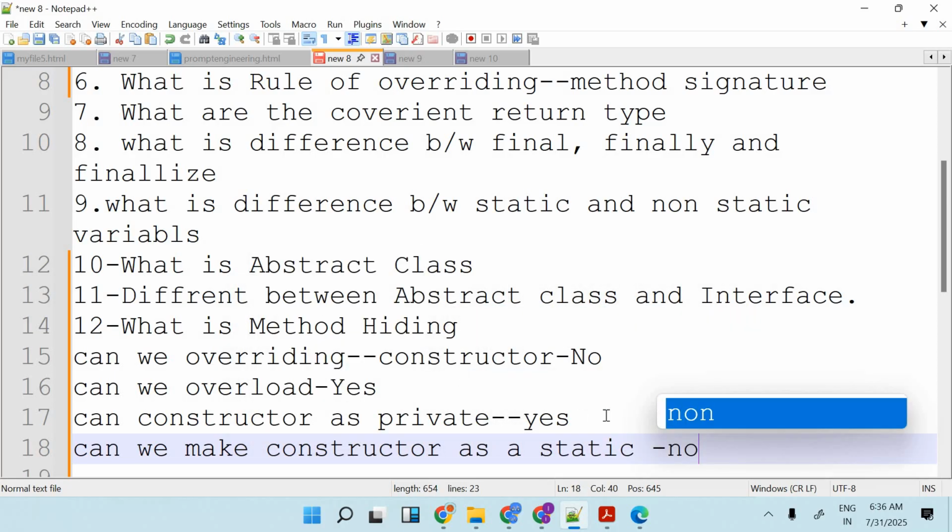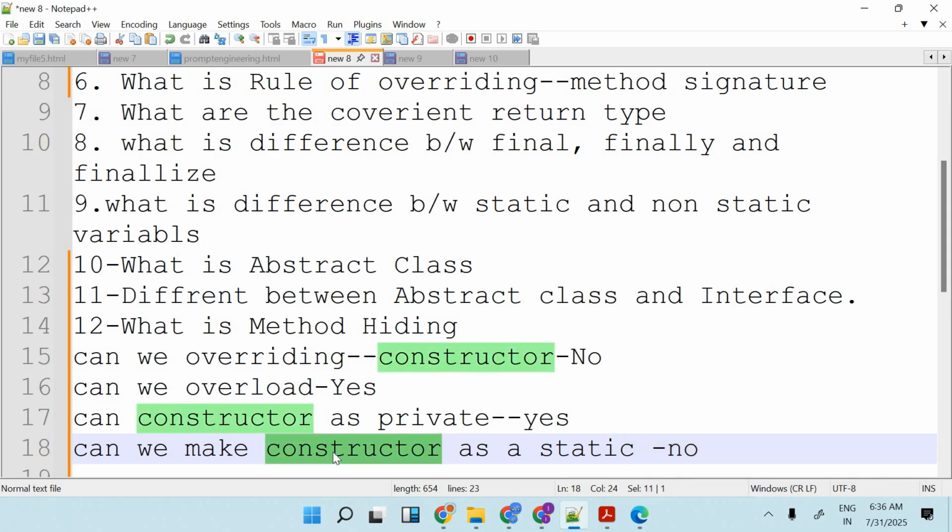The reason is that a constructor depends on the object only. How is a constructor called? A constructor is called only when we create an object. So that's why a constructor cannot be static. If I make it static, it would load before the objects exist.